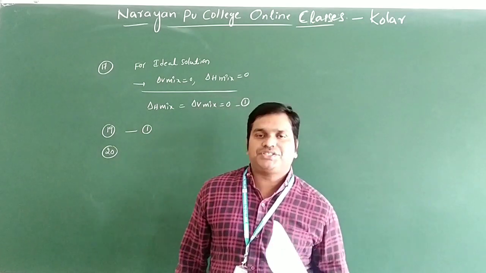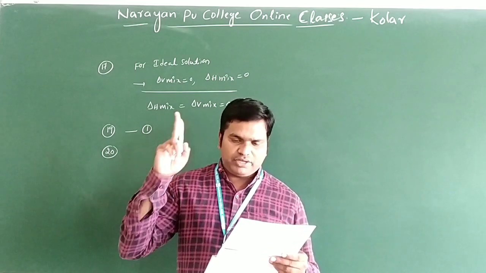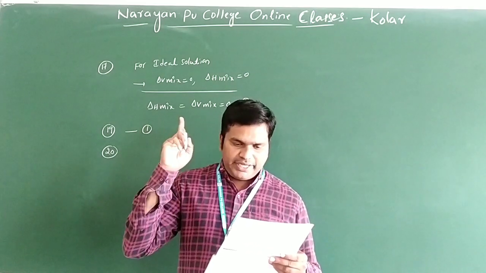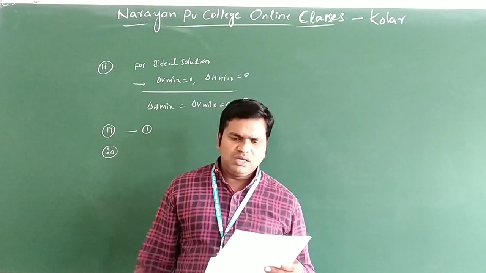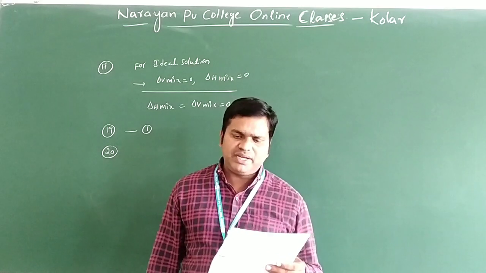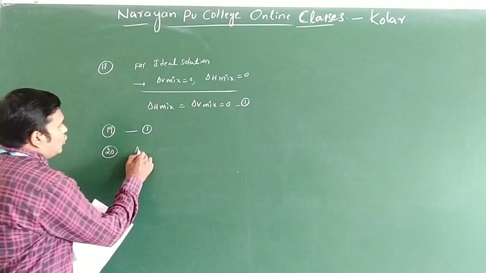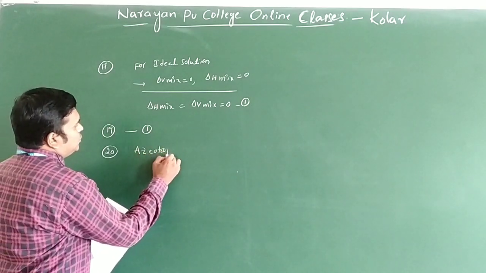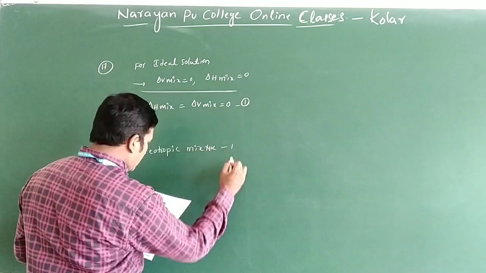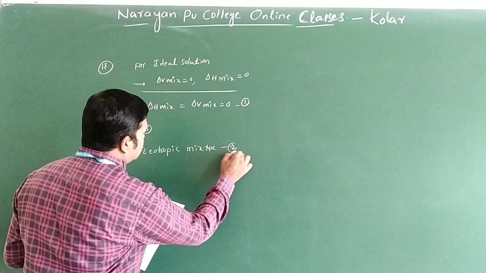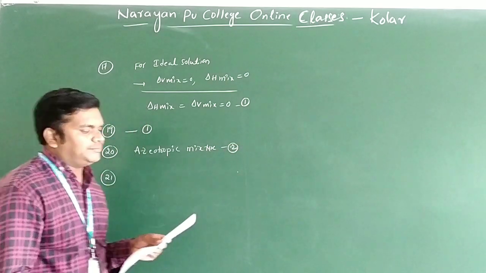This mixture is known as an azeotropic mixture. The option is 2.